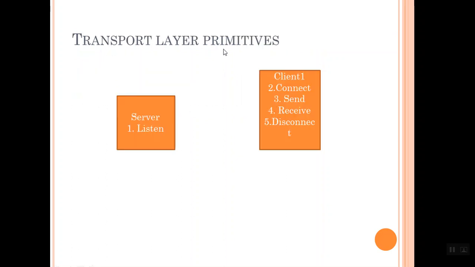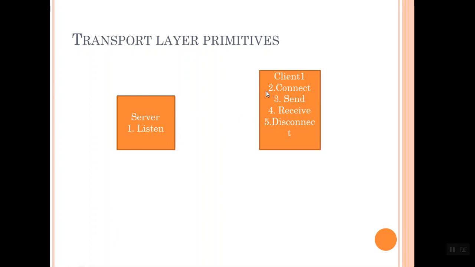So there are some transport layer primitives. They are used to establish and release connections between server and clients. The server will normally execute the listen primitive to block itself to accept an incoming connection.